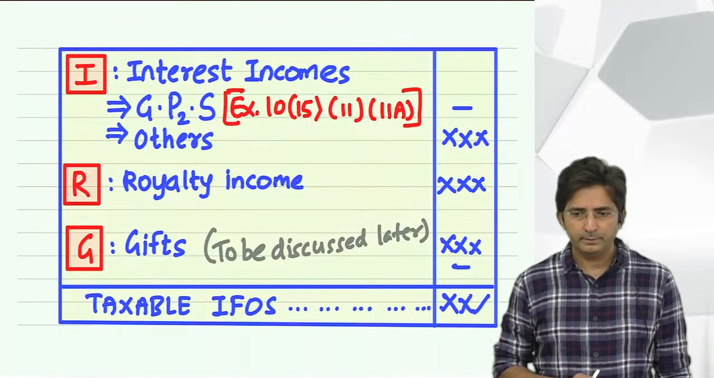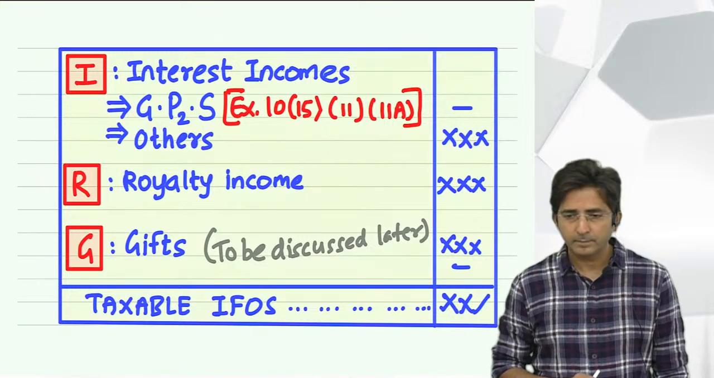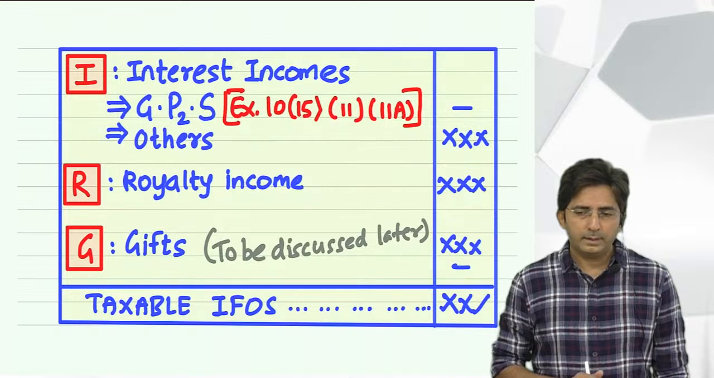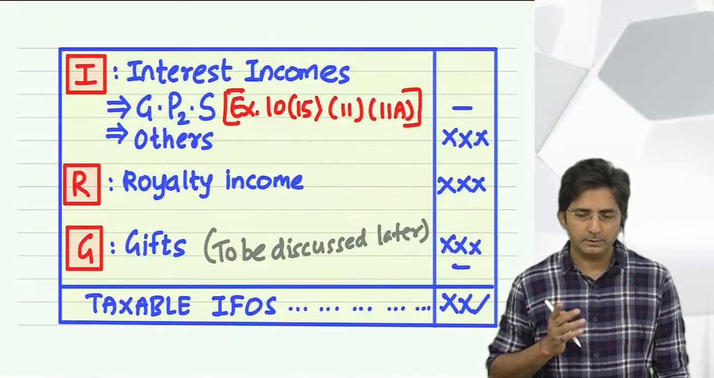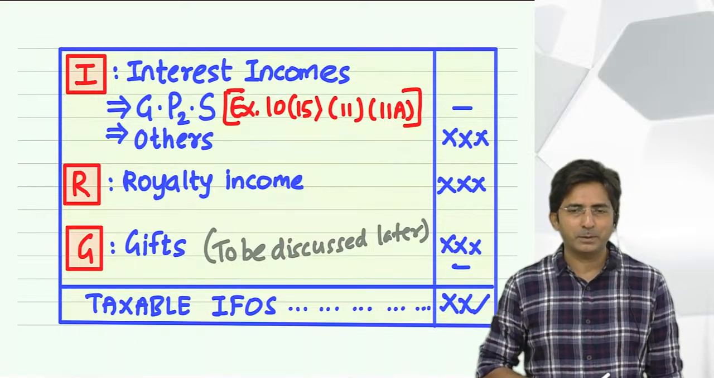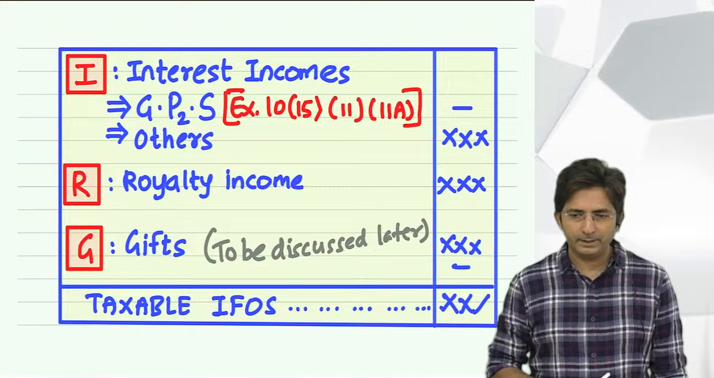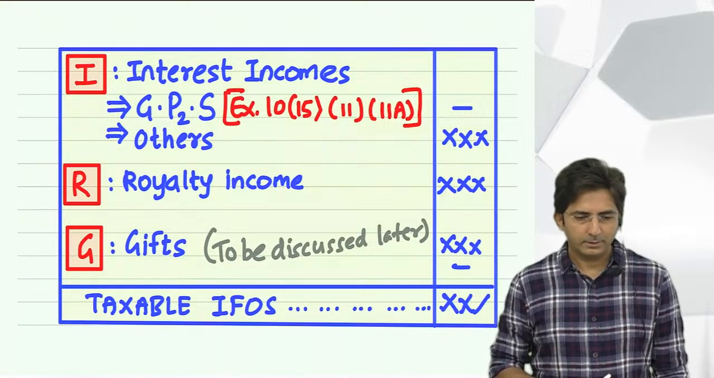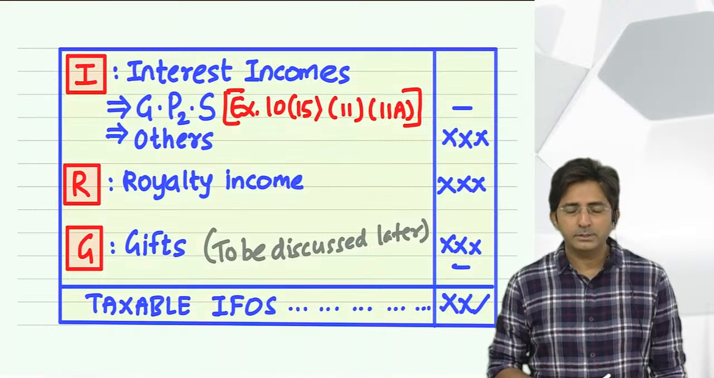10(11) is remaining. What is 10(11) and what is 10(11A)? 10(11) is such a famous account. Everyone has a PPF account, interest on PPF account. Then 10(11A), correct. Okay, Vishaka, you answer.